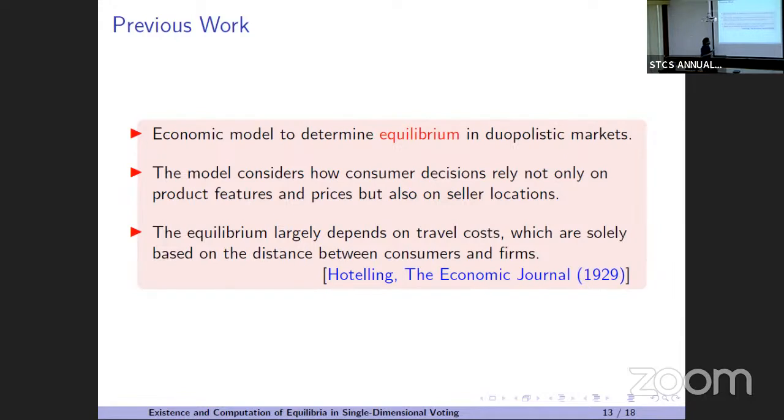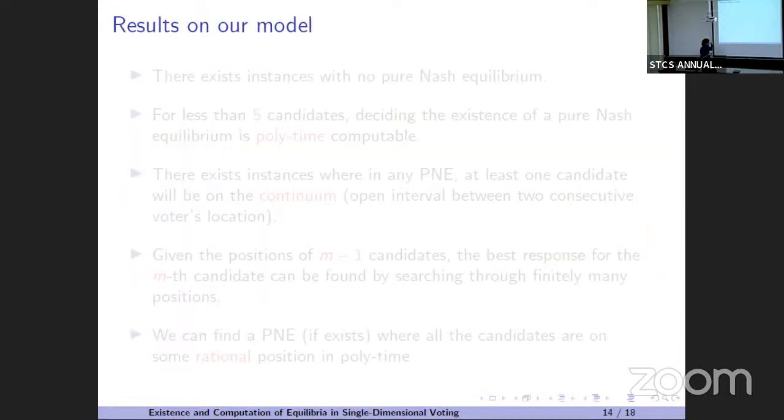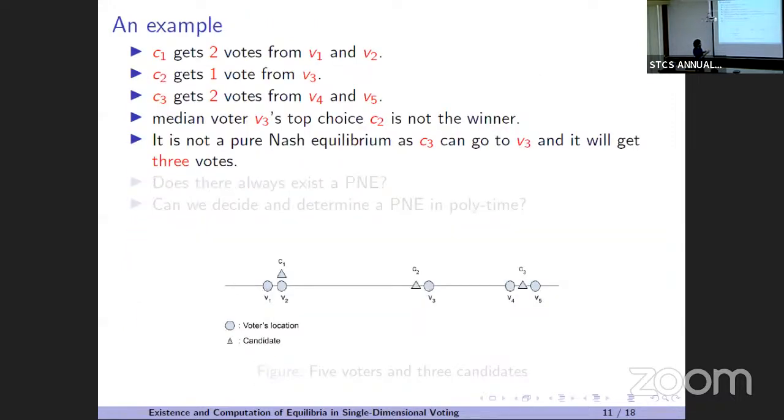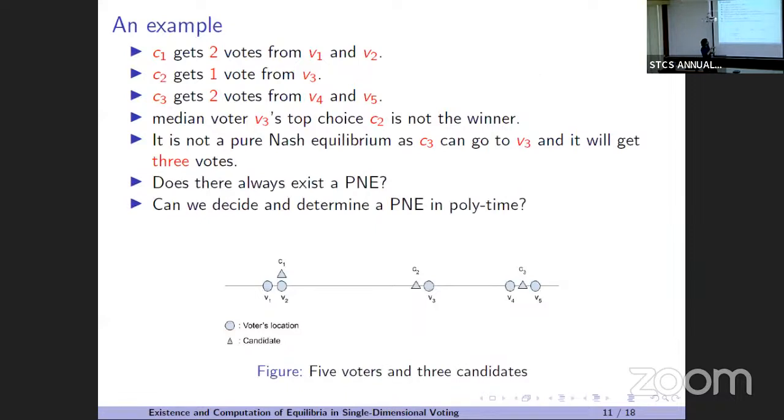So what are the results of ours on this model? The model was this, as you can remember. You have voters on the real line, these circles, and the candidates are the players, and they want to choose their position on the real line such that their vote share is maximized, and you want to find a pure Nash equilibrium.